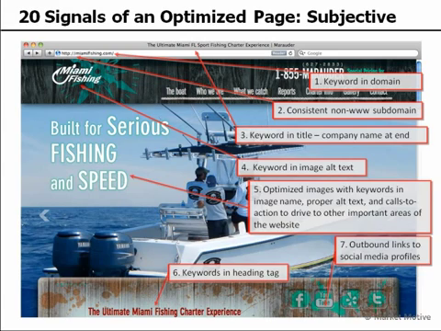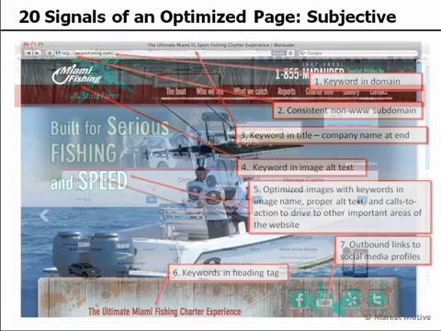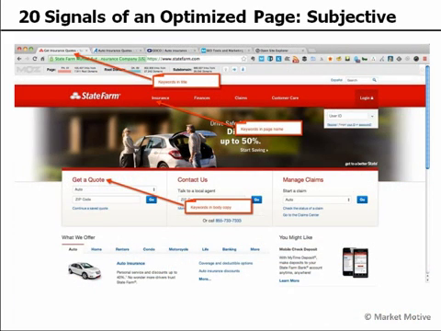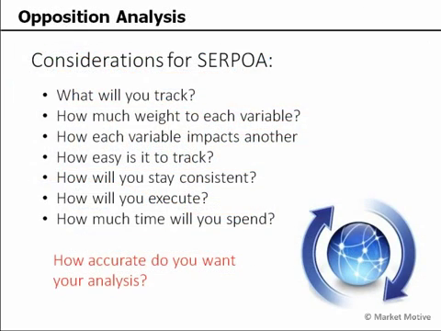So we could look at all these different areas, but it's going to be subjective to say there's keyword image alt text use that's optimized, that the images are optimized, etc. To say that State Farm's design is done well and is optimized and is conversion friendly is somewhat subjective unless we're actually using quantitative tools to prove those theories. So make sure that you're looking at objective data.